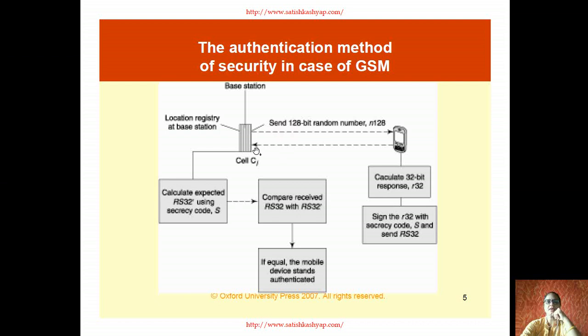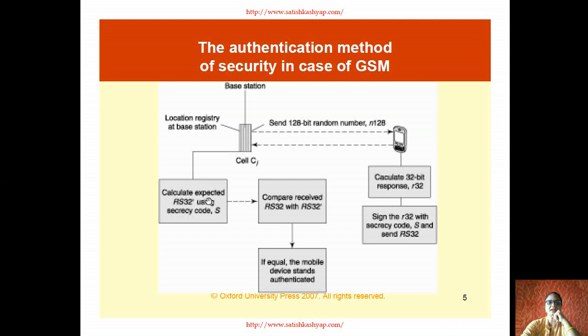This is a simple block diagram of the authentication mechanism of security in the case of GSM technology. GSM is the Global System for Mobile communication. So this is a cell phone, with the location registry at a base station. This is a base station. It sends a 128-bit random number, for example, to a mobile. So the mobile is sending some signals to the base station, and from the base station it is receiving the signals.